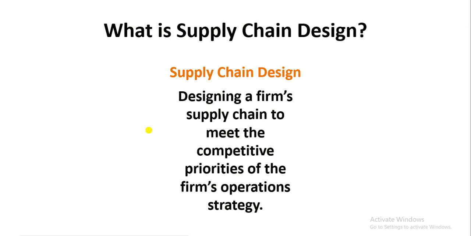As you can see from your slides, this chapter is actually talking about supply chain design. And in supply chain design, he is saying designing a firm's supply chain to meet the competitive priorities of the firm's operations strategy.